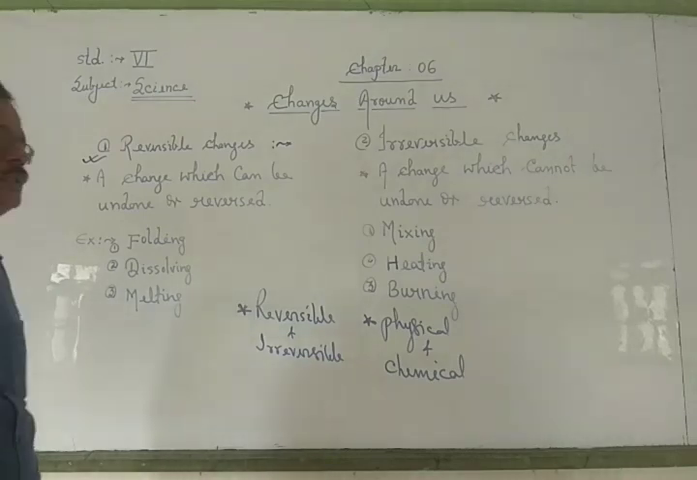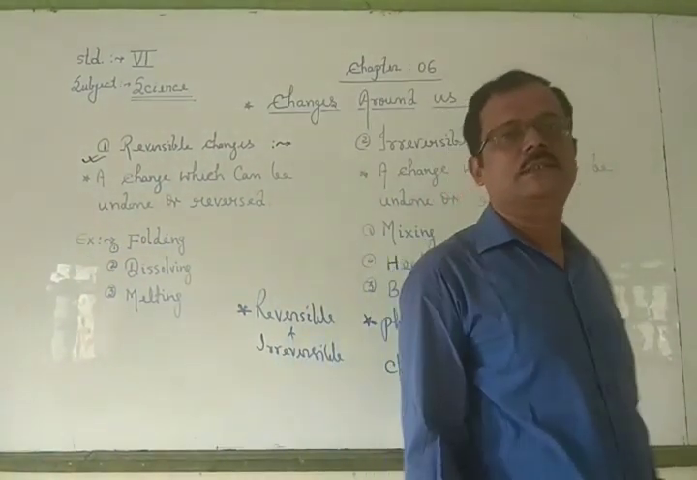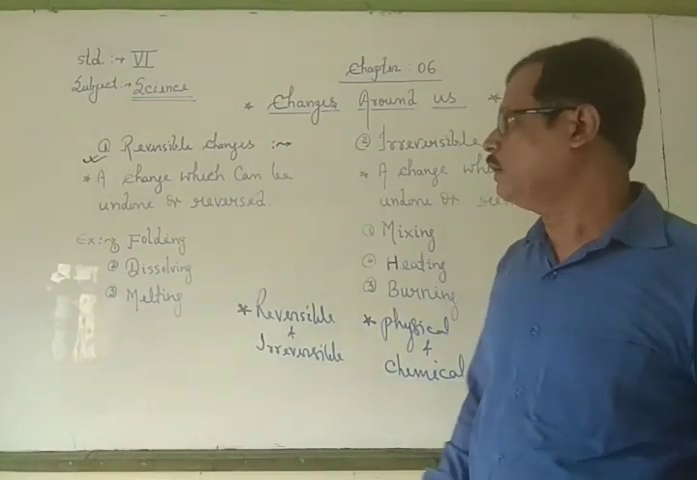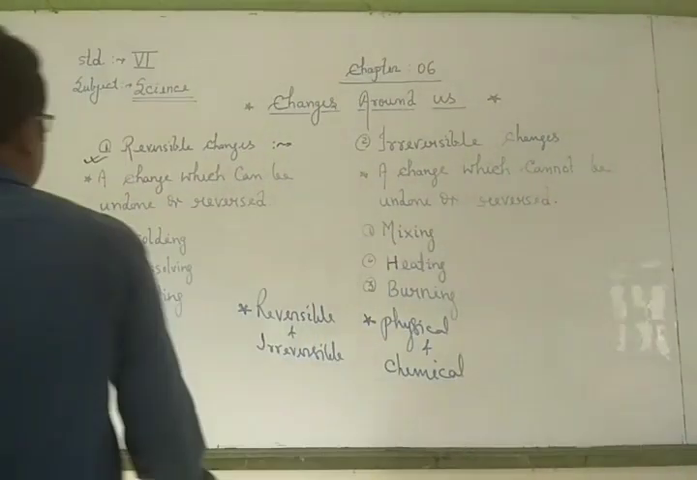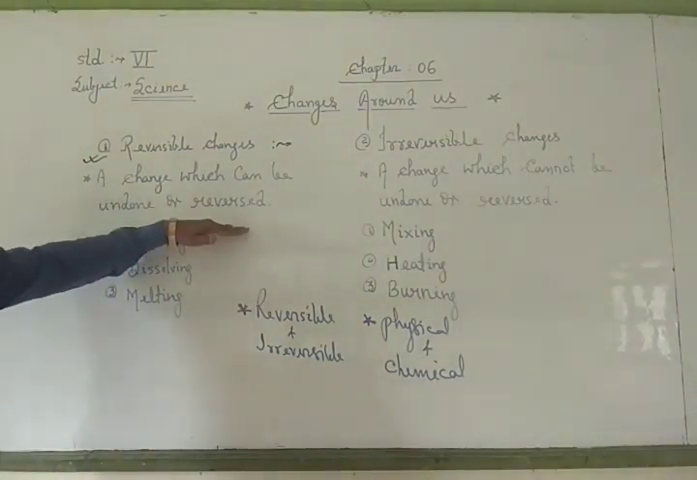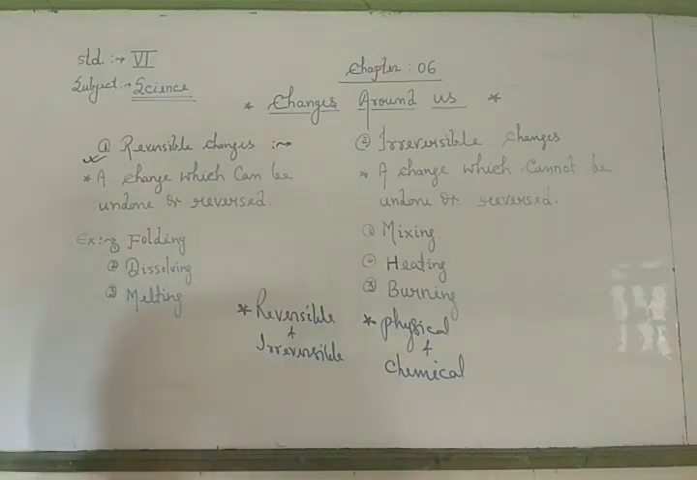It means the changes occur in our surroundings in different substances. They can again come back. They are called reversible changes. A change which can be undone or reversed. It means they turn back in their original form. This is called reversible changes. Now some examples of reversible changes.